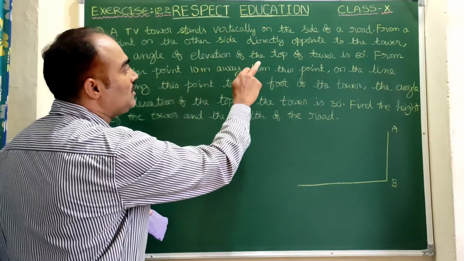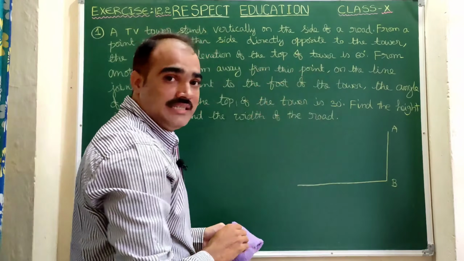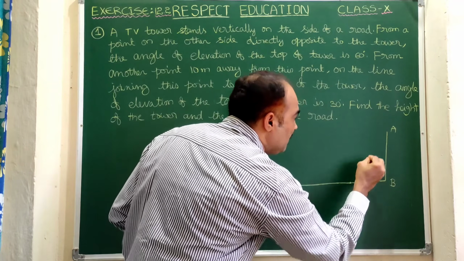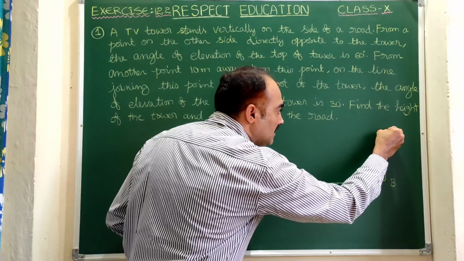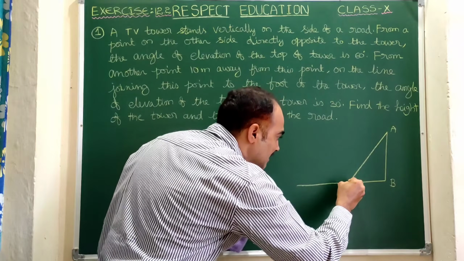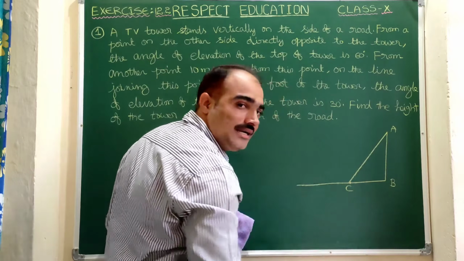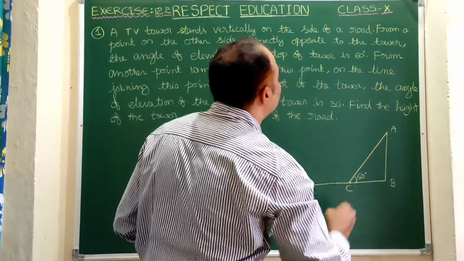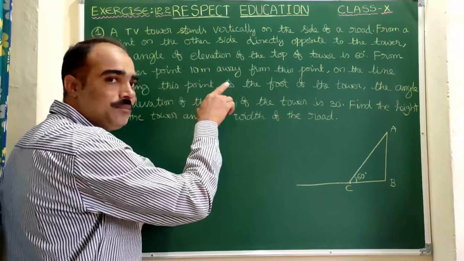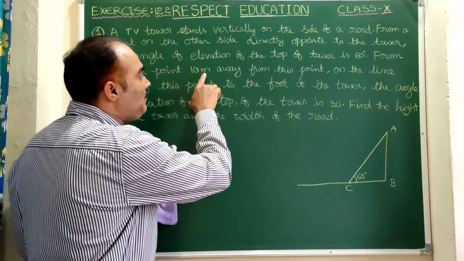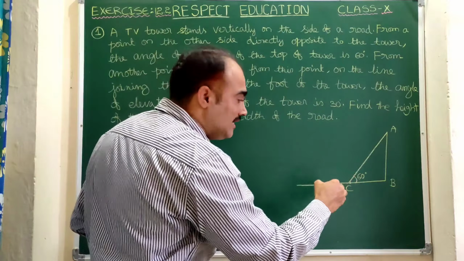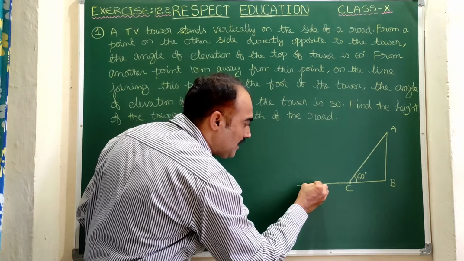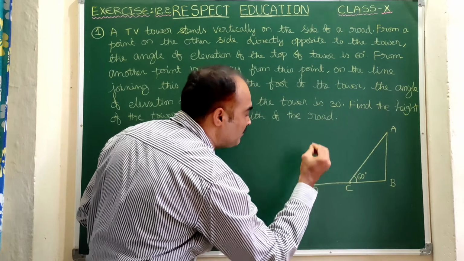The angle of elevation of the top of the tower is found as 60 degrees. So here we can select a point. From here, if you observe the top of the tower, then it is visible at 60 degrees. So we can take this point as C. Let us take this angle as 60 degrees. Then what happens? From another point, that is 10 meter away from this point, there is another point which is 10 meter far away from this point. So let us take another point here.